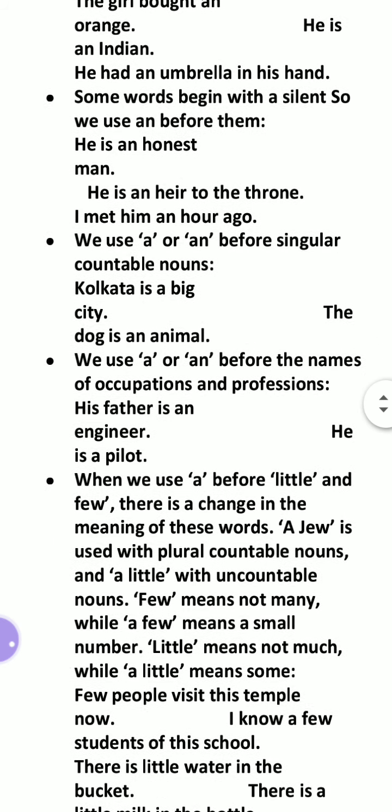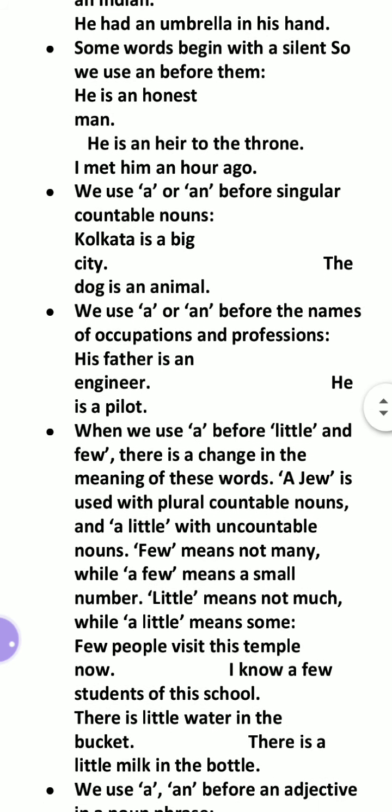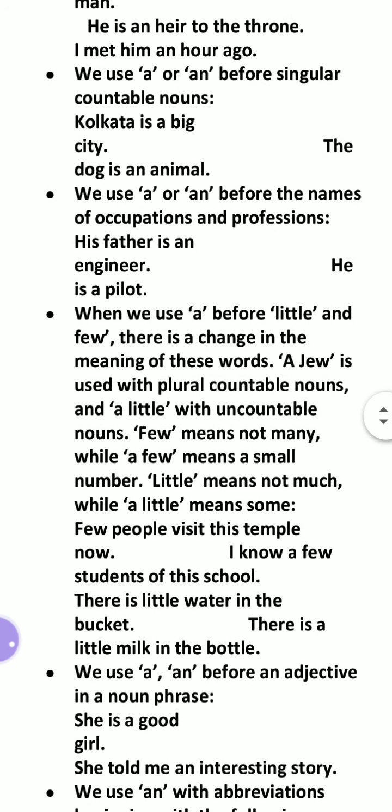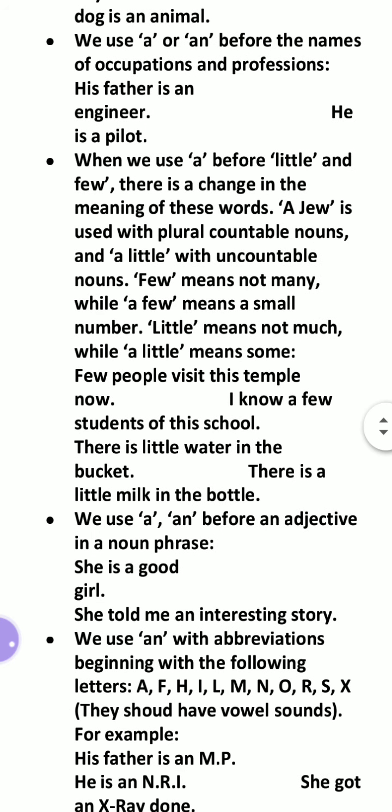We use a or an before a singular countable noun, like Kolkata is a big city. The dog is an animal. We use a or an before the names of occupations and professions, like his father is an engineer. He is a pilot, like this. We use a before little and few. There is a change in the meaning of these words.